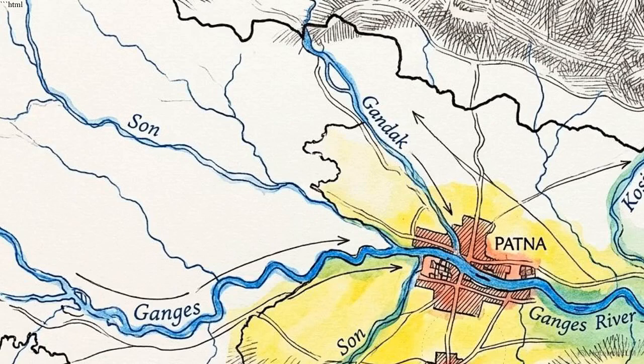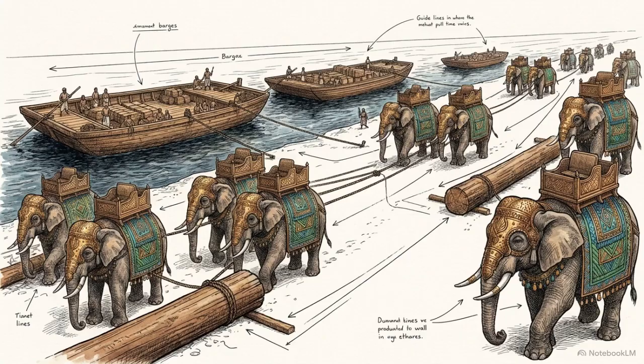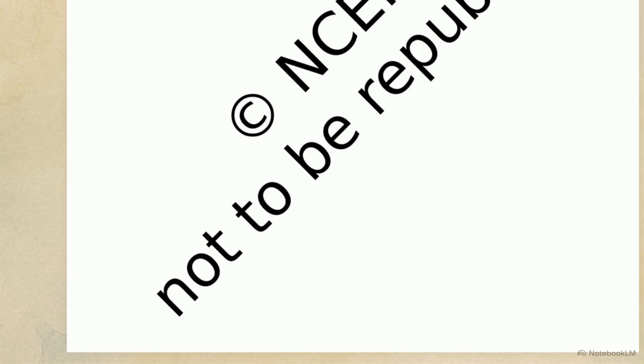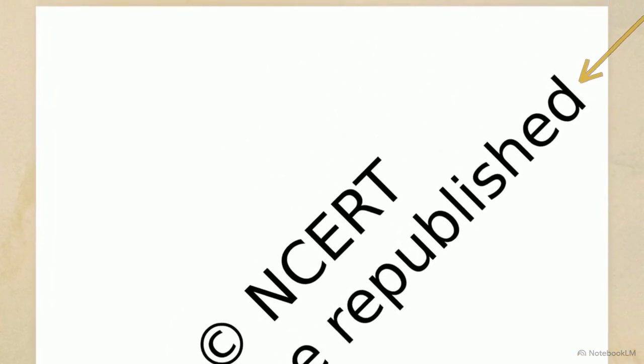The kingdom that finally solved this equation was Magadha. Located in modern-day South Bihar, it enjoyed a crucial geographic advantage. Thick forests provided timber and elephants, while deep, navigable rivers allowed for highly efficient transport. This timeline tracks the political evolution of ancient India, starting from the era of those 16 squabbling kingdoms and culminating around 300 BCE with the vast Mauryan Empire.